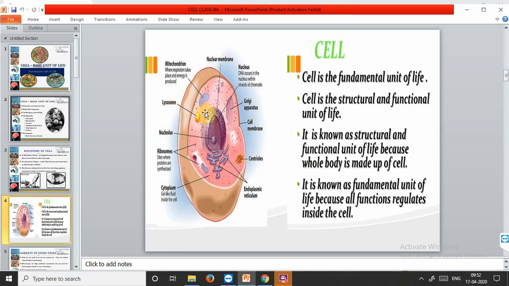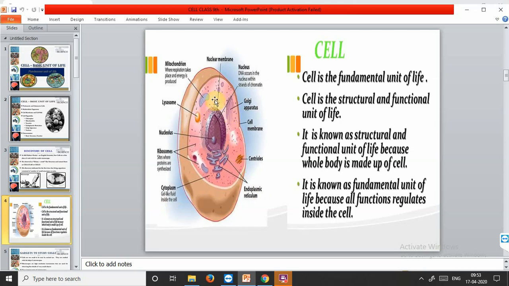This small structure is lysosome. Lysosomes are the suicidal bags. Golgi apparatus: the function of this apparatus is mainly packaging. This is the cell membrane, the outermost covering. This is a very important structure as it is selectively permeable. These are the centrioles, which help in cell division. The centrioles are absent in the higher plants, but they are present in some lower plants. The endoplasmic reticulum is of two types, the rough endoplasmic reticulum and the smooth endoplasmic reticulum.